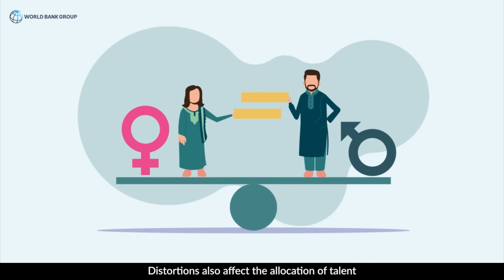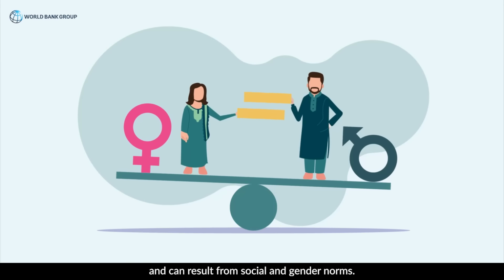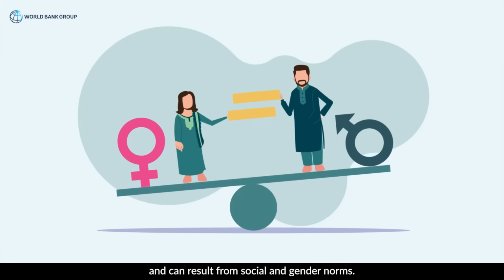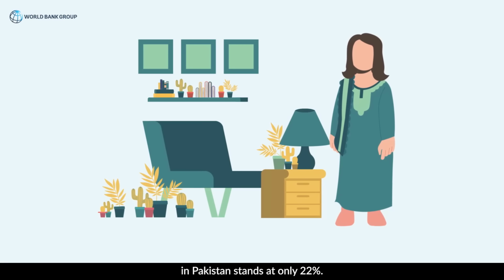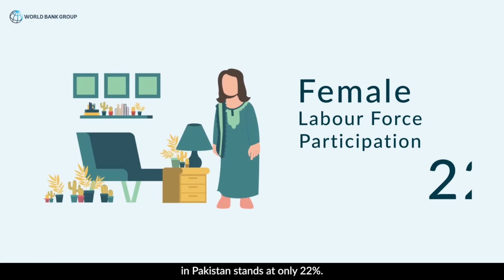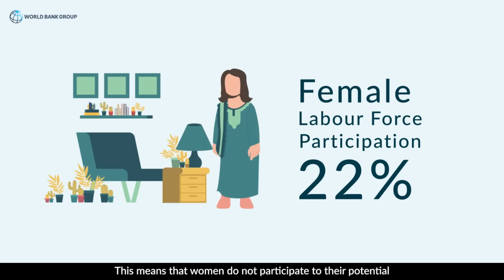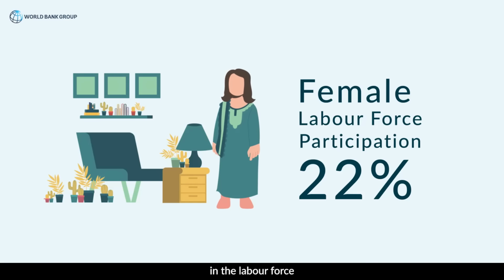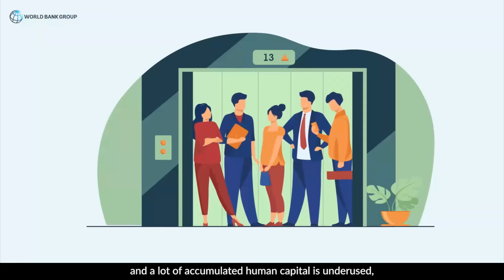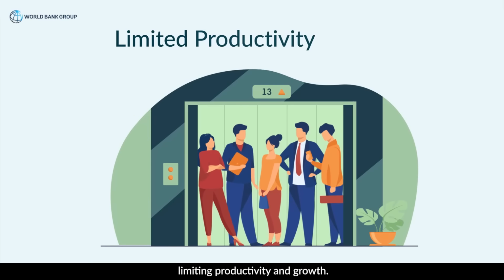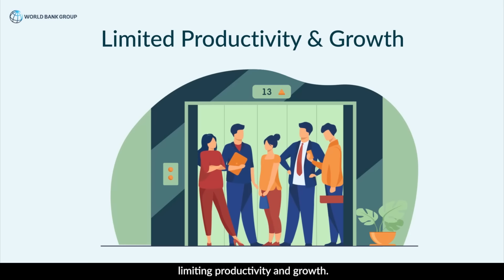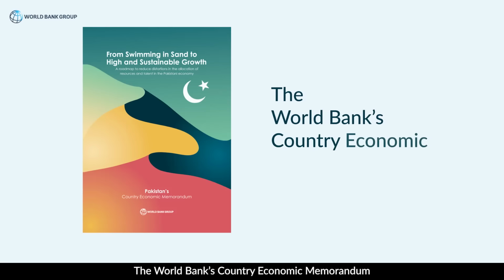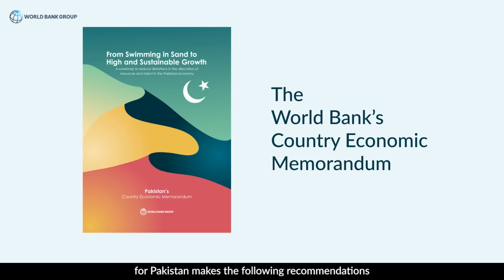Distortions can also affect the allocation of talent and can result from social and gender norms. Female labor force participation in Pakistan stands at only 22%. This means that women do not participate to their potential in the labor force, and a lot of human capital is underused, limiting productivity and growth. The World Bank's Country Economic Memorandum for Pakistan makes the following recommendations for removing distortions and improving productivity.